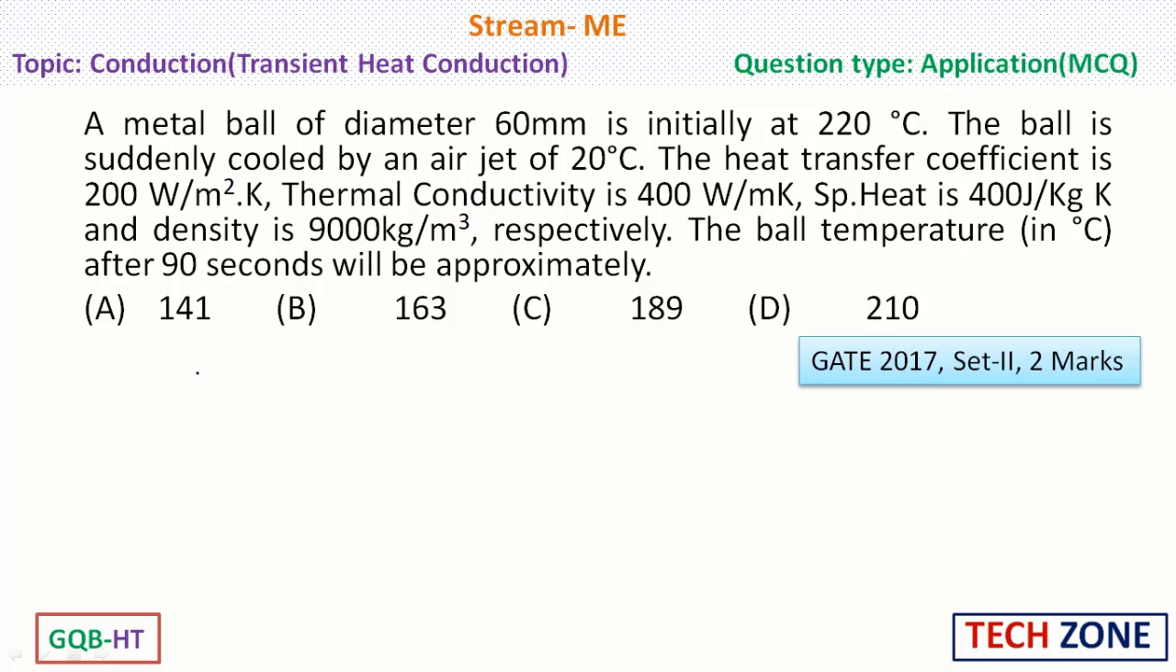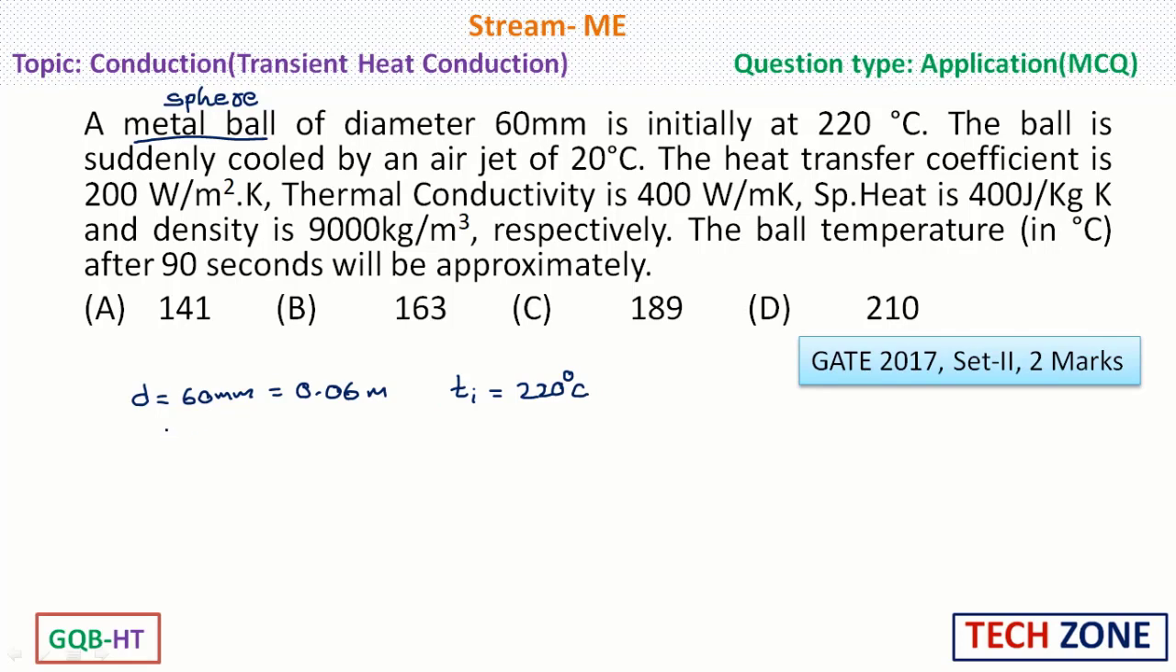Now in the question he said there is a metal ball. So metal ball can be considered as a sphere. The diameter is 60 mm. We have to convert this diameter, which is in mm, into meters. So 0.06 meters. It is initially at 220 degrees centigrade. So Ti is 220 degrees centigrade.